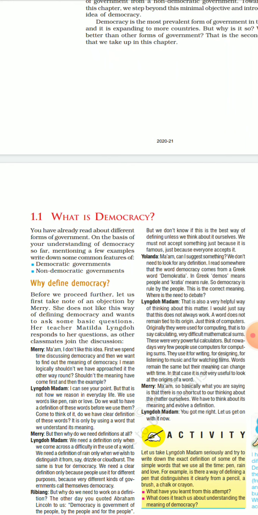So you have already read about different forms of government. On the basis of your understanding of democracy so far, mentioning a few examples, write down some common features of democratic government and non-democratic government. So why define democracy? This is a small activity being conducted. You can go through it.